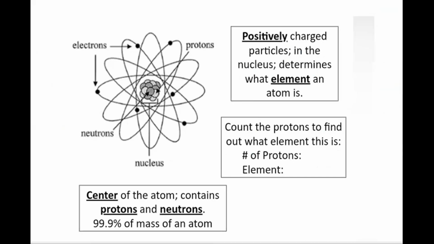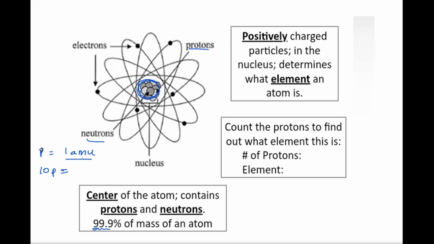We say that approximately 99% of the mass of an atom is in the nucleus, because in the nucleus we have the neutrons and the protons, and we count their mass as 1 AMU. AMU is atomic mass unit. It is a unit which is given to the subparticles. So if one proton has one atomic mass unit and there are 10 protons, it will be 10 multiplied by 1 AMU. And the same goes for the neutron as well.